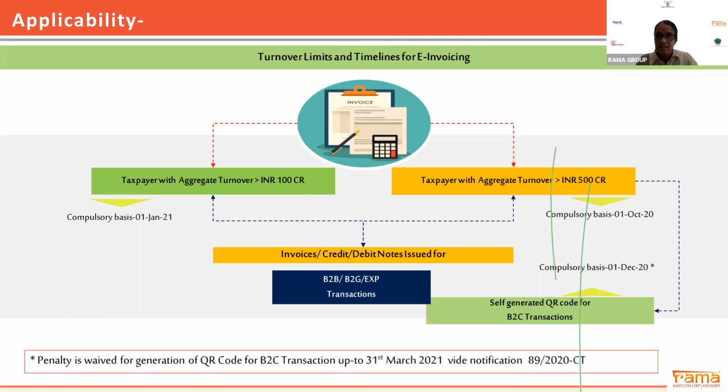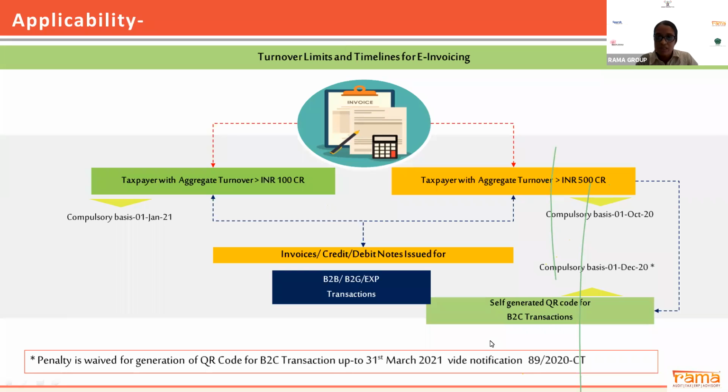Only thing is that if the taxpayer's turnover exceeds rupees 500 crores, in that scenario, they are supposed to generate a dynamic code which is to be printed on the invoice. Now, this self-generated dynamic code has nothing to do with your e-invoicing. You simply have to incorporate it on your invoice format.